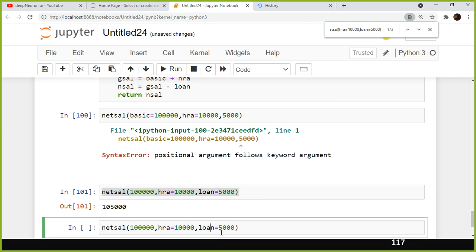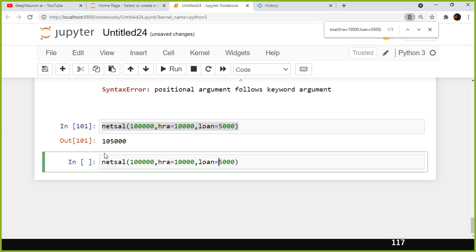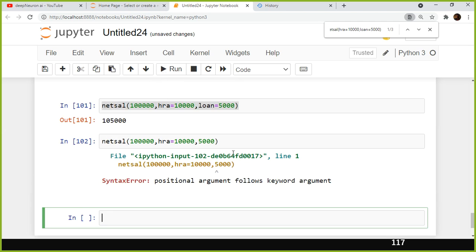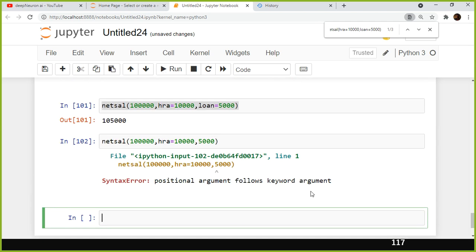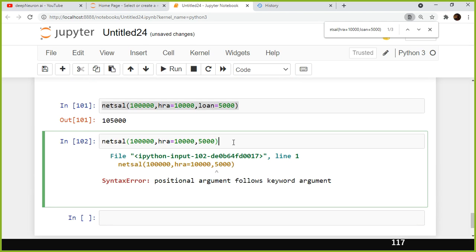Okay, can I do it like this? Because the first positional parameter value is this one, I know very well, and in between I mentioned HRA. This one should go to HRA. Obviously, the remaining value should go to the rest of the variables, right? It will not accept. Positional argument follows keyword argument.